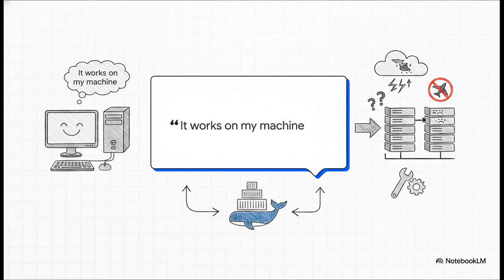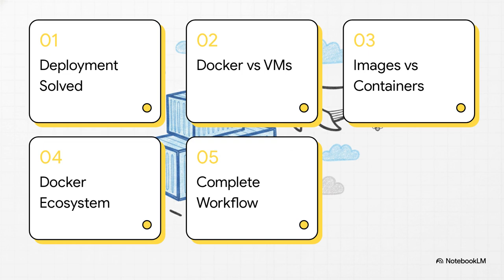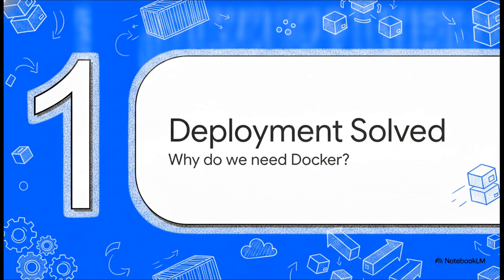That phrase literally represents hours of lost productivity, frantic debugging, and absolute configuration nightmares. And honestly, it's the exact pain point that gave birth to the technology we're exploring today. To banish that excuse forever, we'll be covering 5 essential areas: the deployment problem solved, Docker versus virtual machines, images versus containers, navigating the Docker ecosystem, and we'll wrap up with the complete Docker workflow. Let's start right off with Section 1, the deployment problem solved.